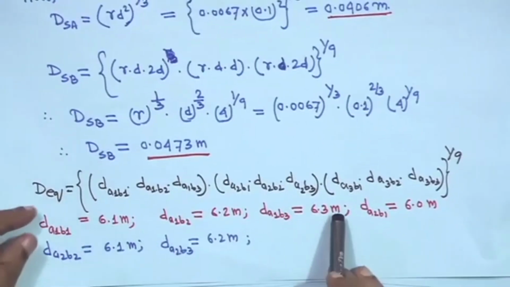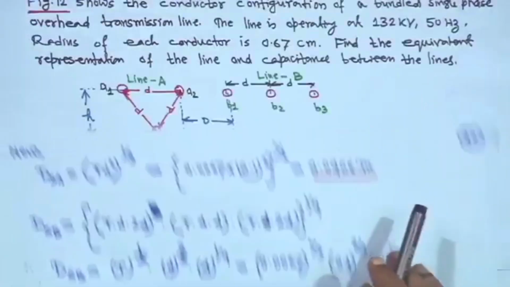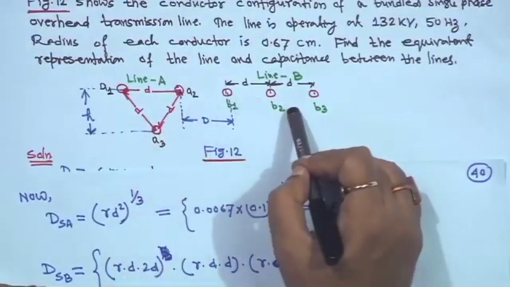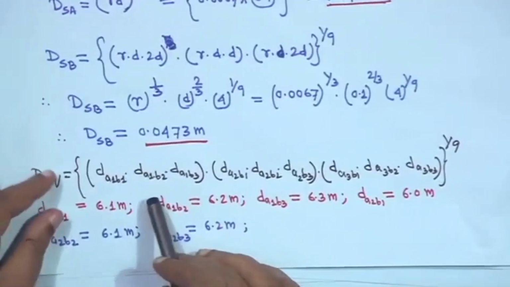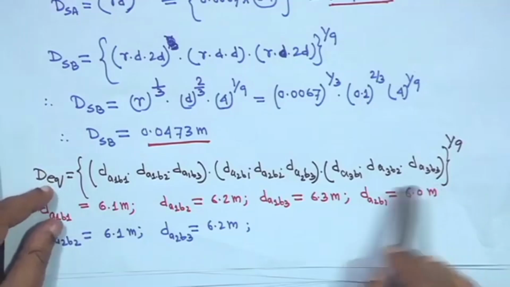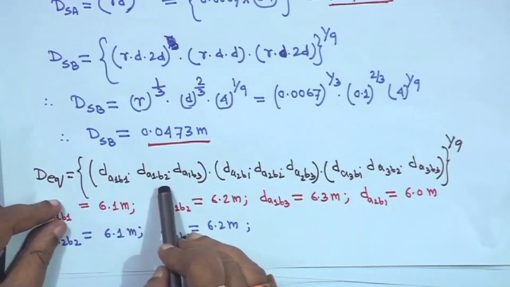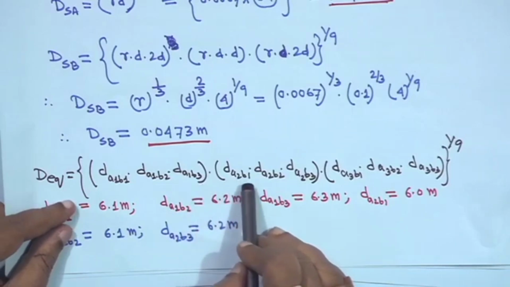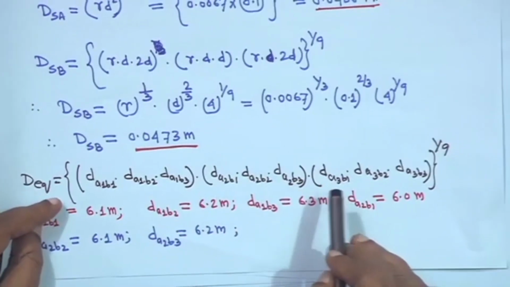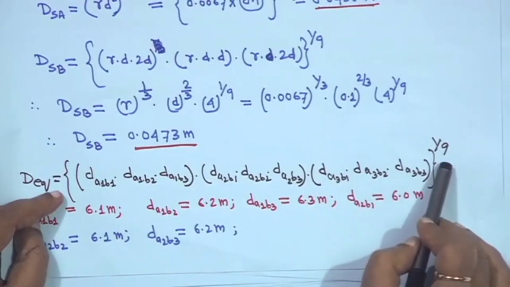Now you have to calculate DEQ, that means all sorts of combinations you have to take, right. Here also 3 conductors, here also 3 conductors. So, 3 into 3, 9, that means all possibilities you have to consider. So, DEQ is equal to DA1 B1 into, just for your understanding, everything has been made here, DA1 B2 into DA1 B3. Next you consider A2, DA2 B1, DA2 B2, DA2 B3. Next you consider A3, DA3 B1, DA3 B2, DA3 B3, to the power 1 by 9, right.